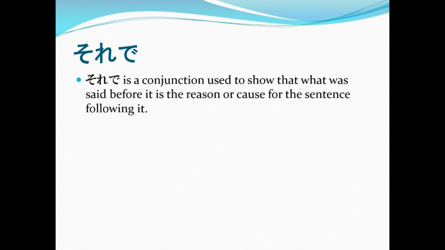Now, let me introduce to you another word that is often confused with それに. And it's それで. Now, when do we use それで? それで is a conjunction used to show that what was said before is the reason or cause for the sentence following it. Again, it is used to show that what was said before is the reason or cause for the sentence following it. Take a look at our example.